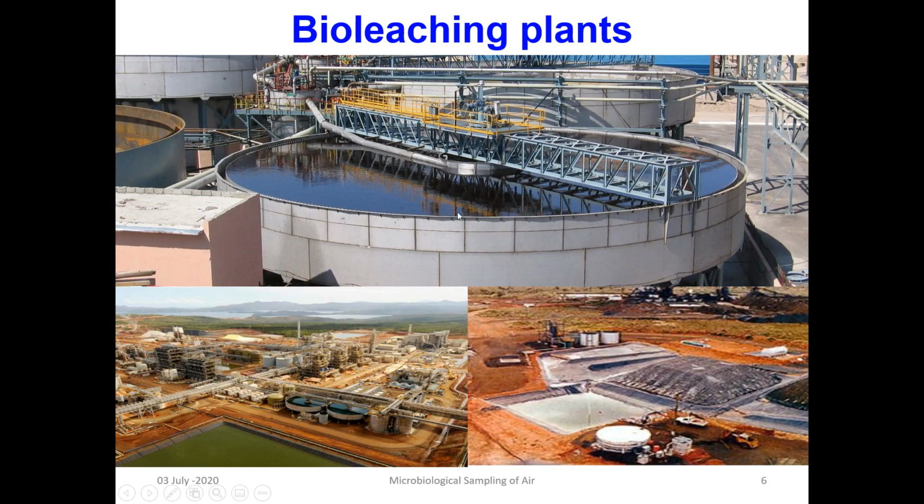And here you can see photographs of some bioleaching plants, industrial level heap bioleaching plants. It can be copper or uranium. This is a dump site, a heap leaching plant. Here is again a uranium bioleaching plant. So like that, several industries have been identified based on such a microbial process.